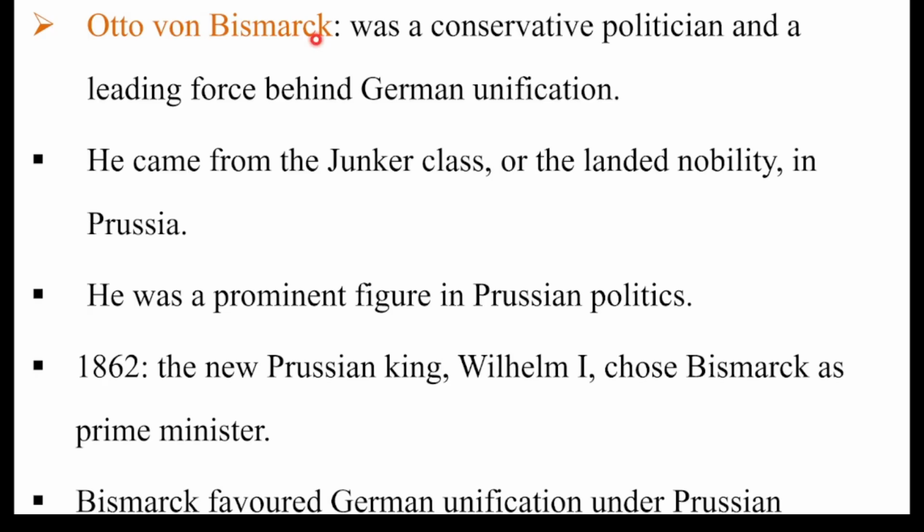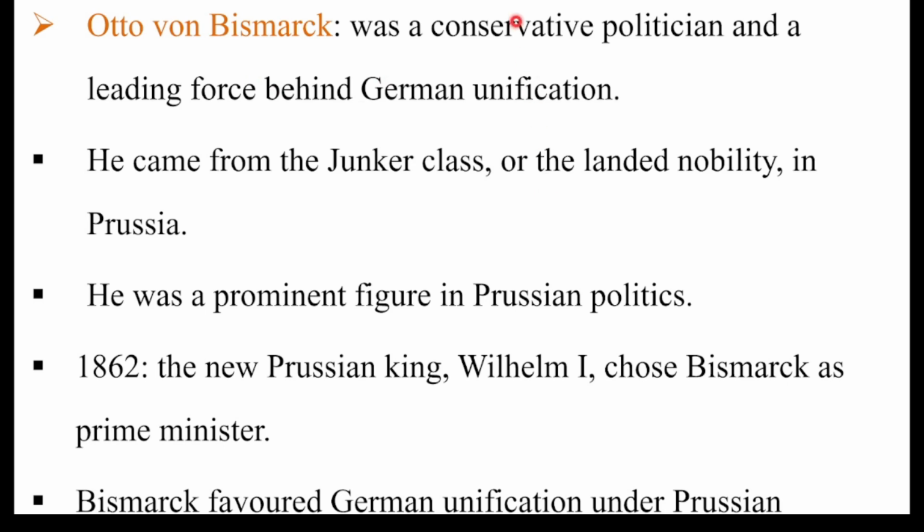Again, Bismarck's plan for Germany was similar to Italy. In Italy, the well-known person was Count Camillo Cavour, the Prime Minister of Sardinia in Italy. But in the case of German unification, we also have a person called Otto von Bismarck, an influential person in the unification of Germany. This person was appointed as Prime Minister of Prussia in 1862. Otto von Bismarck was a conservative politician and a leading force behind German unification.